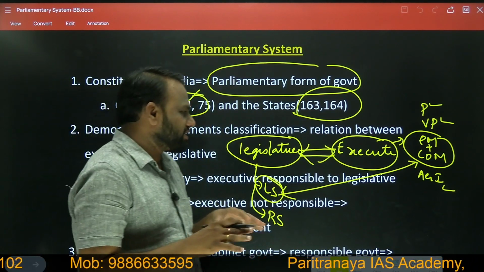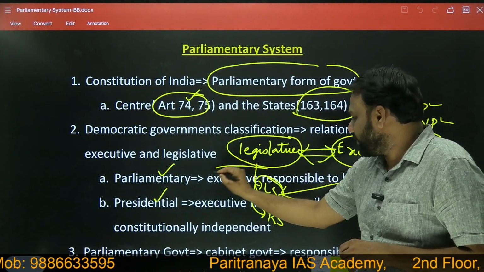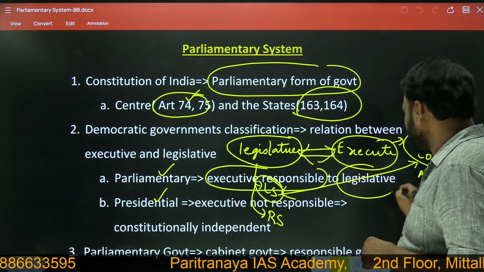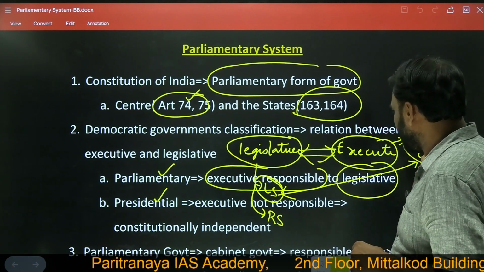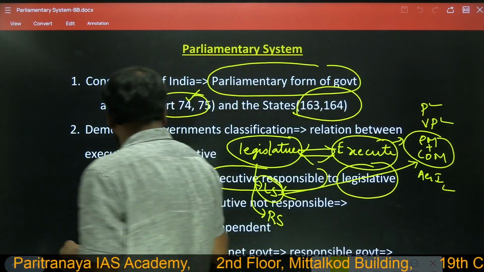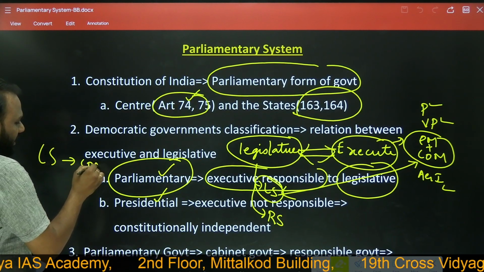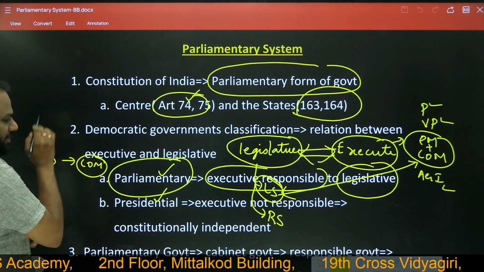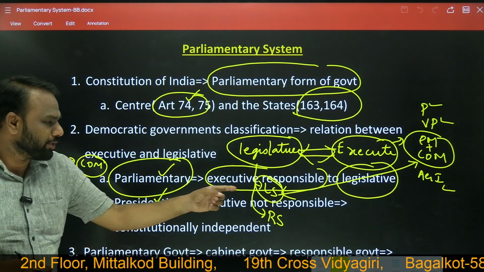This we shall understand at the fundamental level. In parliamentary system, executive is responsible to legislature. What does it mean? It means Council of Ministers headed by Prime Minister is responsible to Lok Sabha. Whereas in presidential form of government, the executive is not responsible.